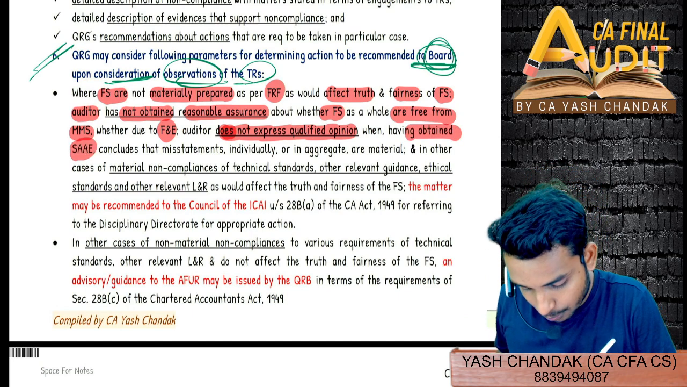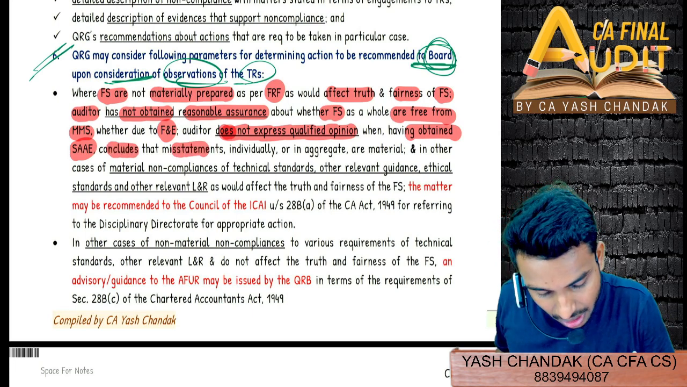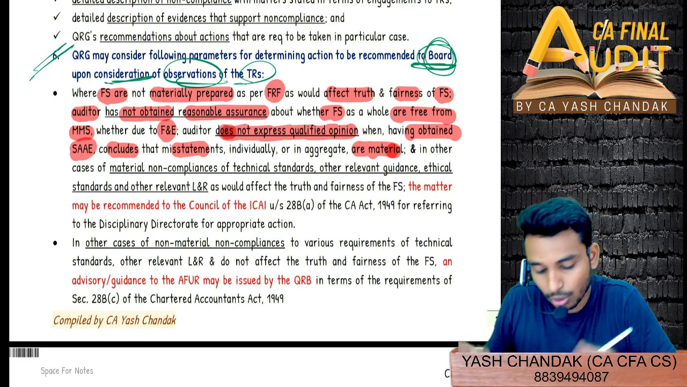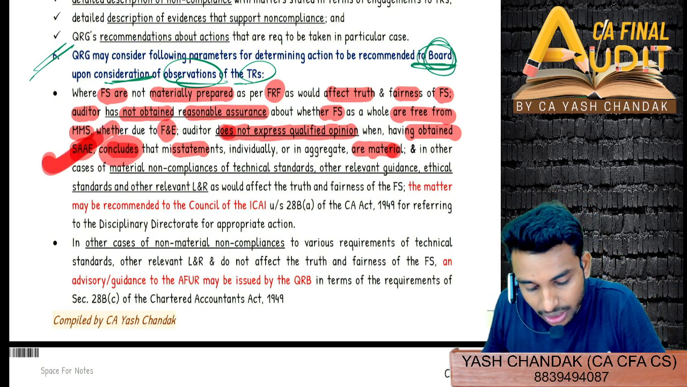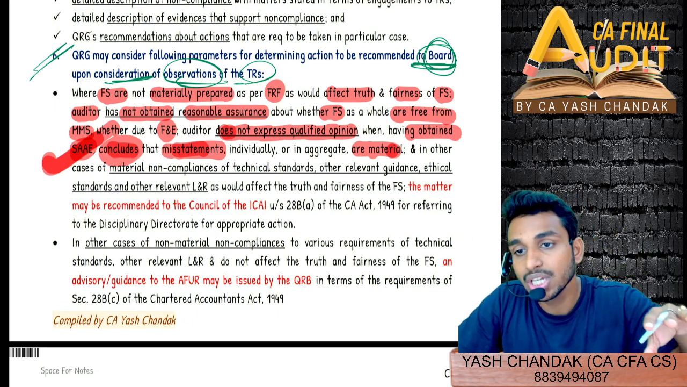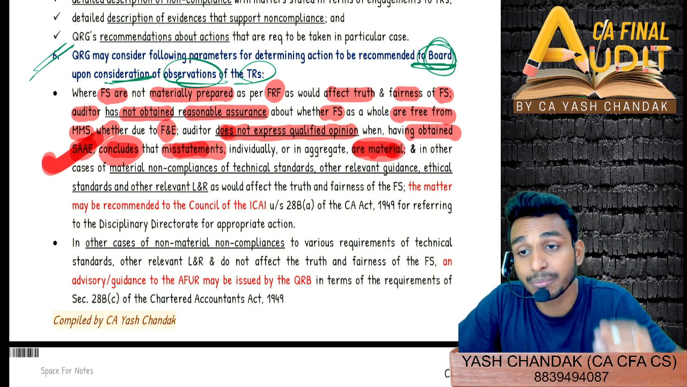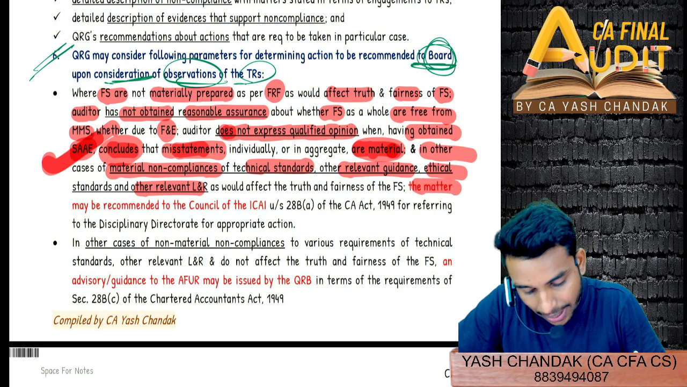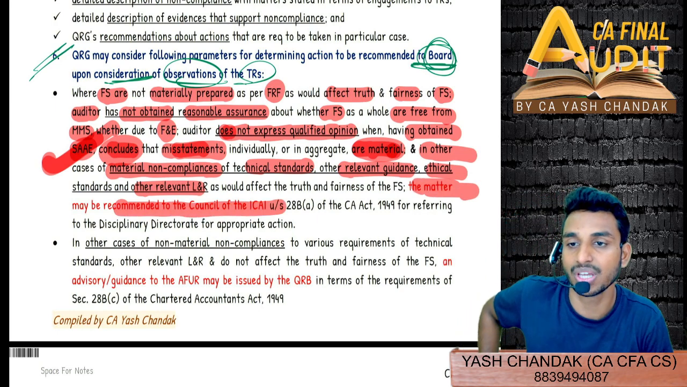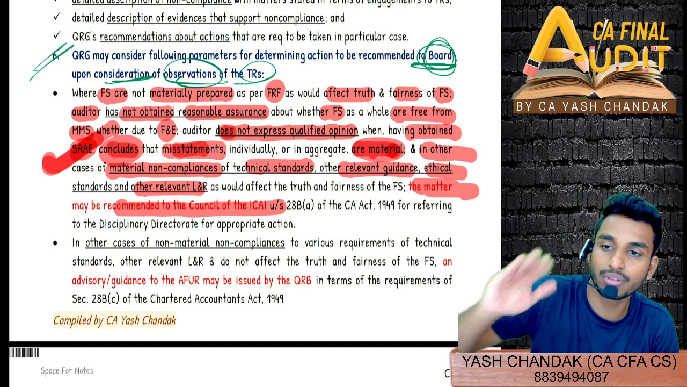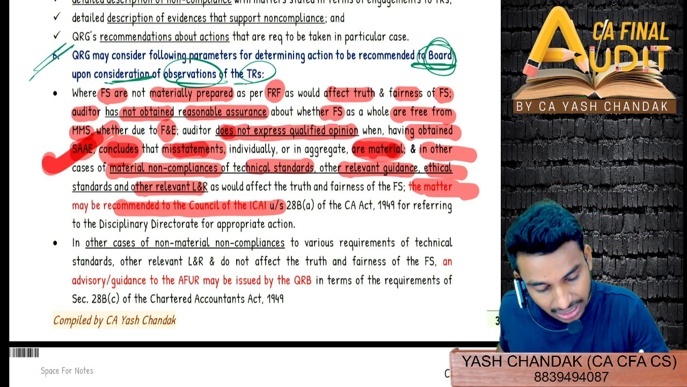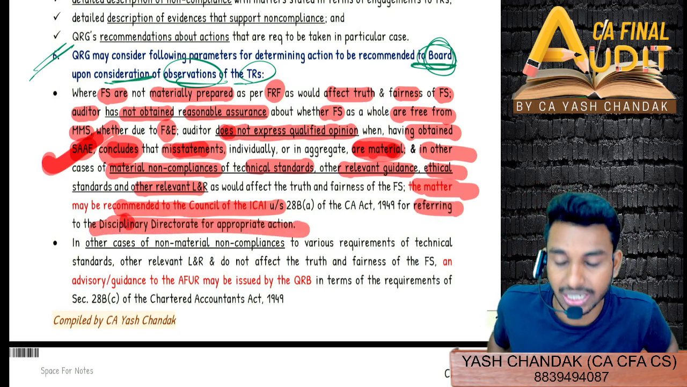When, having obtained sufficient appropriate audit evidence, he has concluded that misstatements are material. That means the technical reviewer got audit evidence and concluded that yes, there are misstatements, individually or when aggregated with other misstatements, these misstatements are material. And in other cases of material non-compliances of technical standards, other relevant guidance, ethical standards, and other relevant law and regulation, the matter may be recommended to the council of the ICAI. So the matter will be recommended to the council of the ICAI, and then the council will recommend it to the disciplinary directorate for appropriate action.